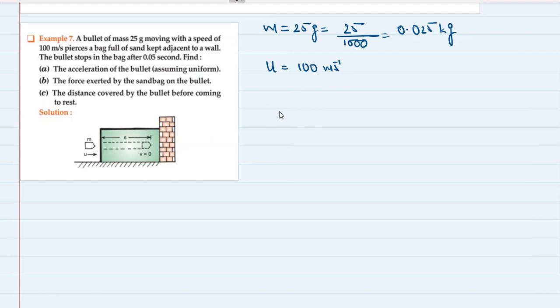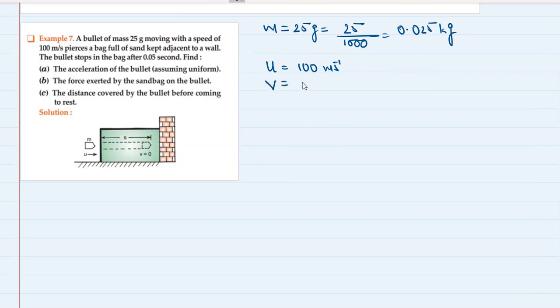It pierces, means goes inside, penetrates a bag full of sand kept adjacent to a wall. So this is the sandbag, and the bullet goes inside the sandbag, which is kept in front of or adjacent to a wall. The bullet stops in the bag after 0.05 seconds.